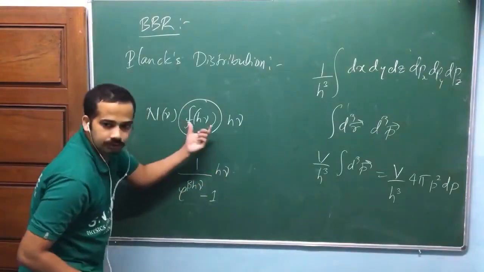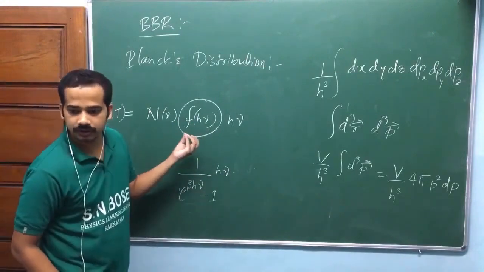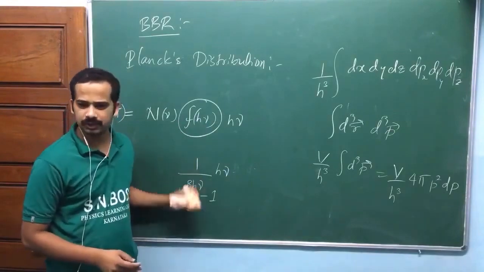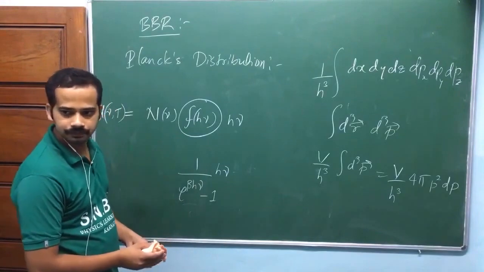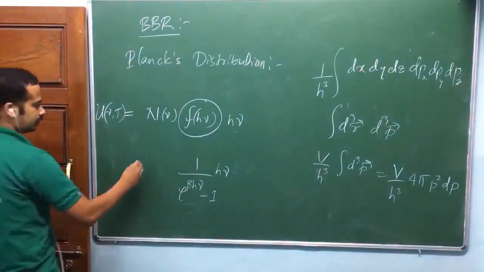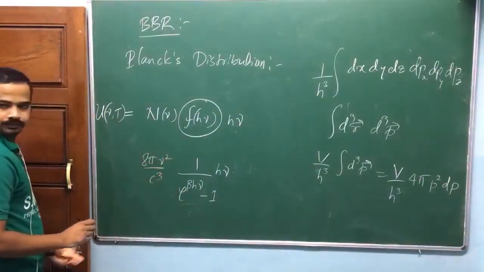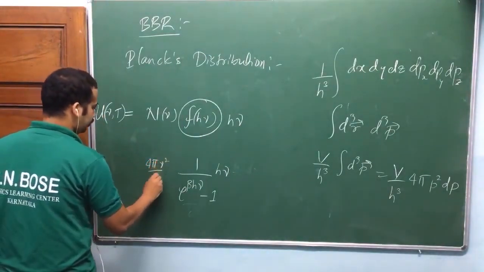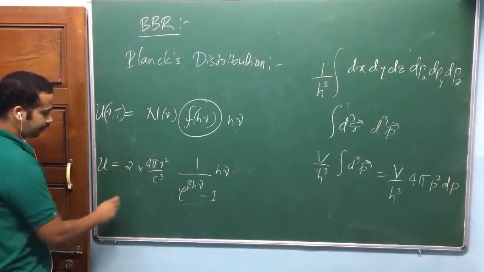Yes, this is a distribution function actually. This is photon statistics, photon distribution, you can say like that, or Planck distribution also. Sometimes we say Planck distribution. Very old one, isn't it? Actually, we write energy E here. Remember, this 8 pi nu square by c cube. I better write this: 4 pi nu square by c cube into 2, that's equal to u, isn't it?